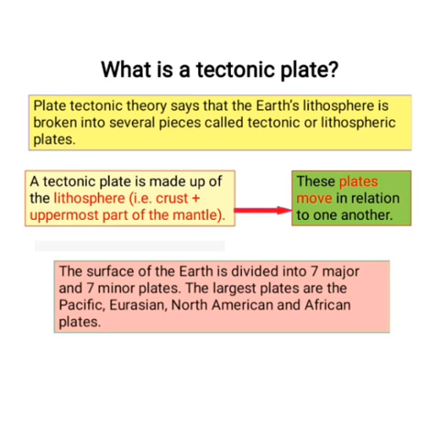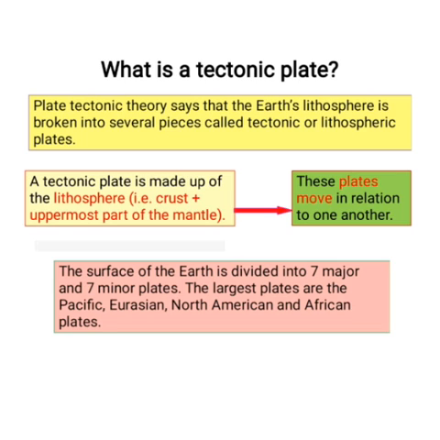Plate tectonic theory says that the earth's lithosphere is broken into several pieces called tectonic or lithospheric plates. A tectonic plate is made up of the lithosphere. What is the lithosphere? Crust and the uppermost part of the mantle, and these plates move in relation to one another.